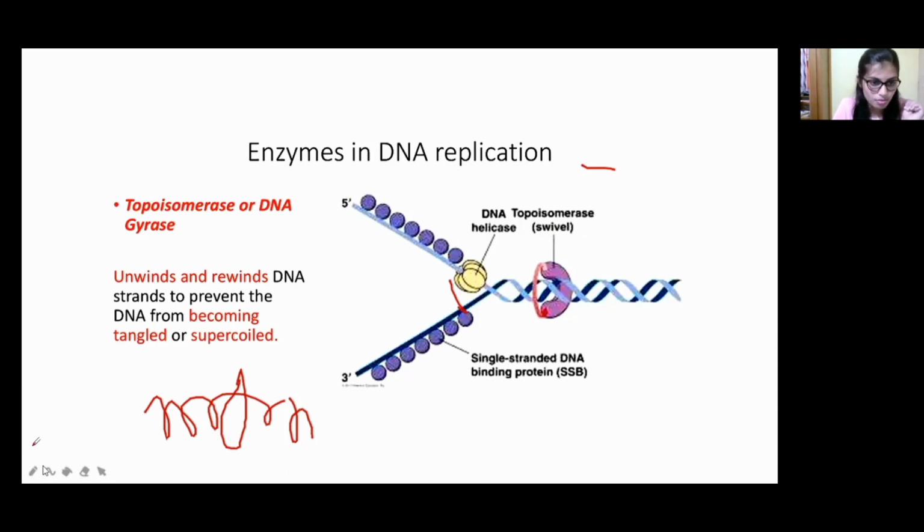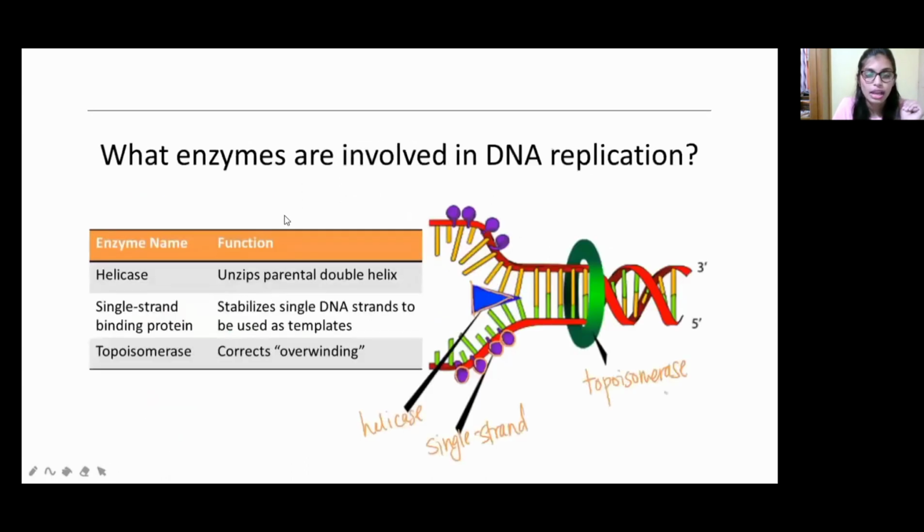Okay, so this is about the DNA replication. As I already said, many enzymes are involved, right? So the major enzymes in the DNA replication are helicase, that is, it unzips the parental double helix. As I already said, it will unzip. If the zip is closed, see here it is closed like a zip. So here helicase will act like a zip and open the DNA structure.